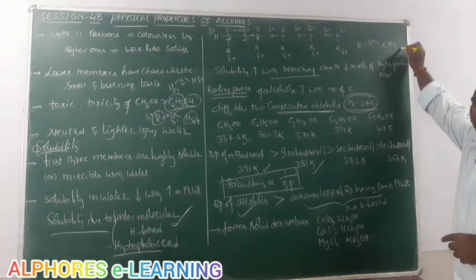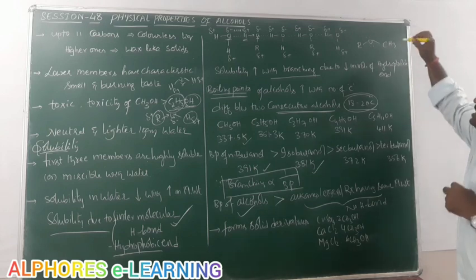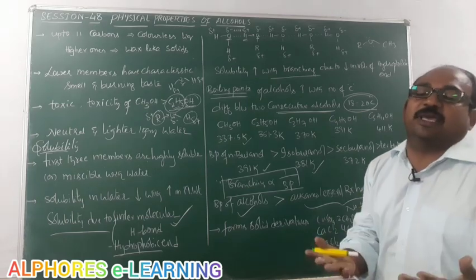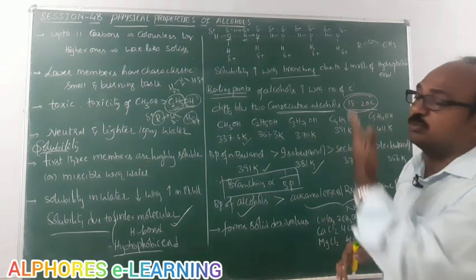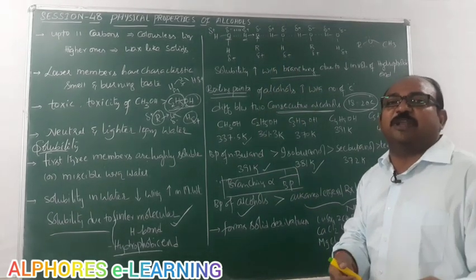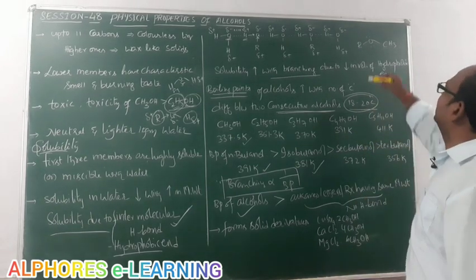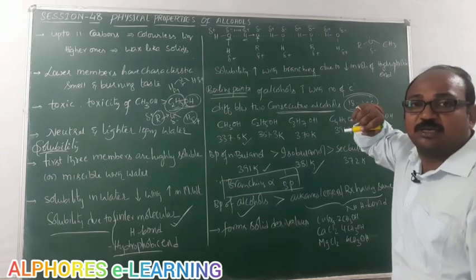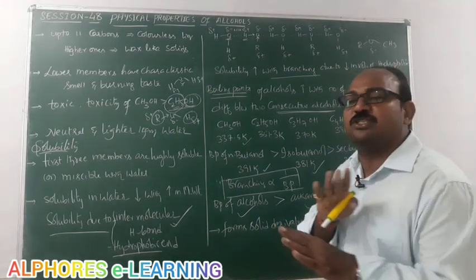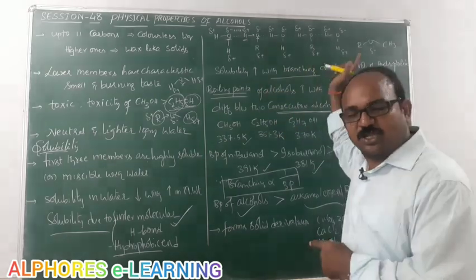These are non-polar, and these hydrogens do not acquire any partial positive charge. When they do not acquire any partial positive charge, obviously we cannot say hydrogen bonding exists. Because the basic definition of hydrogen bonding is a weak electrostatic force of attraction between partially positively charged hydrogen and the heteroatom. Maybe this oxygen acquires partial negative charge, but partially positively charged hydrogen is not there. That's why there is no intermolecular or intramolecular hydrogen bonding. Hydrogen bonding is not possible.